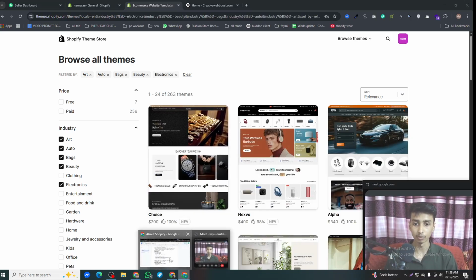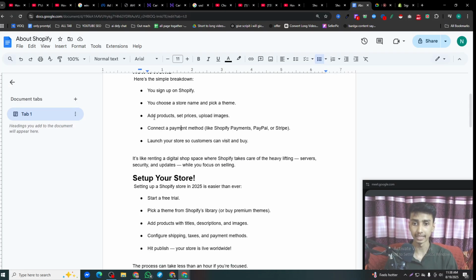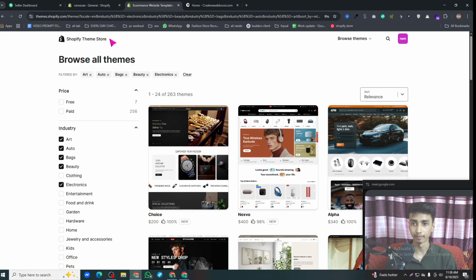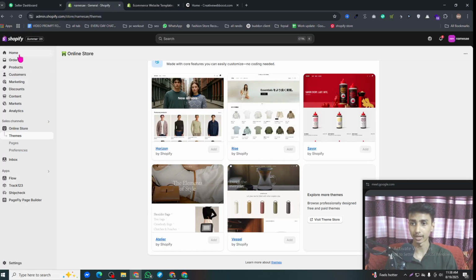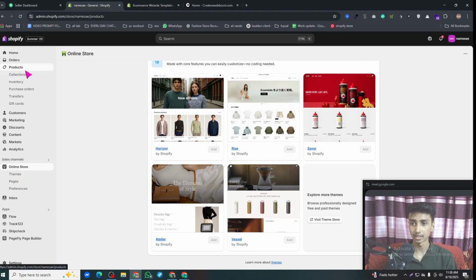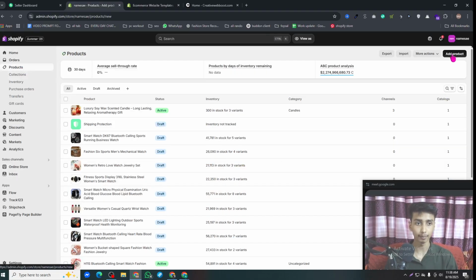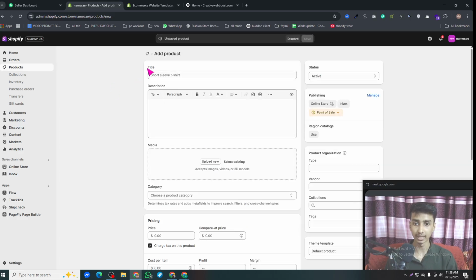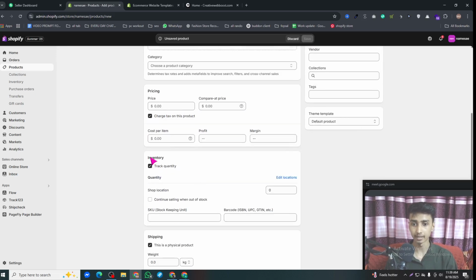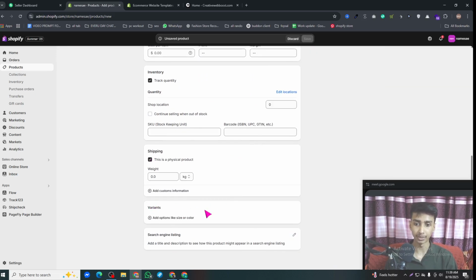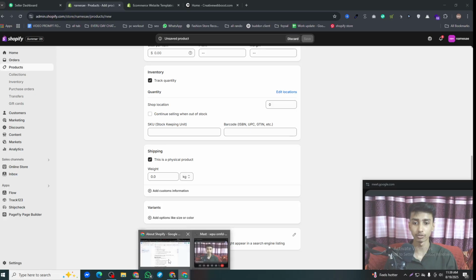Okay, so now let's move to the main point. You can add a product, set a price, and upload an image. Let me show you how you can do that on Shopify. First of all, you have to go to Shopify, and as you can see, there's Products, and under Products you can click Add product. From here, you can add the product title, product description, product media, I mean images, product pricing, inventory, and also shipping. Brilliant. I think there's nothing wrong. So if you want to start an e-commerce business, this is the perfect place for you, because Shopify is made only for e-commerce.